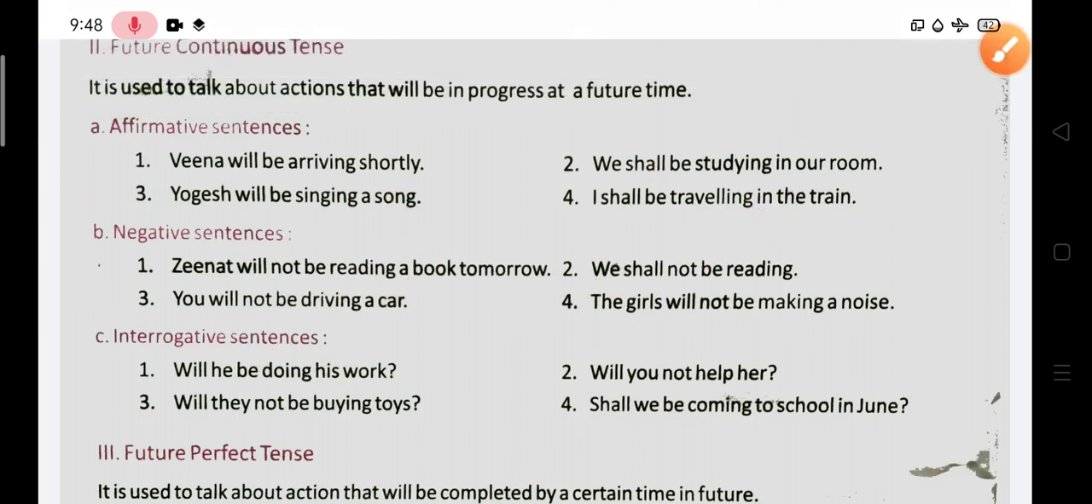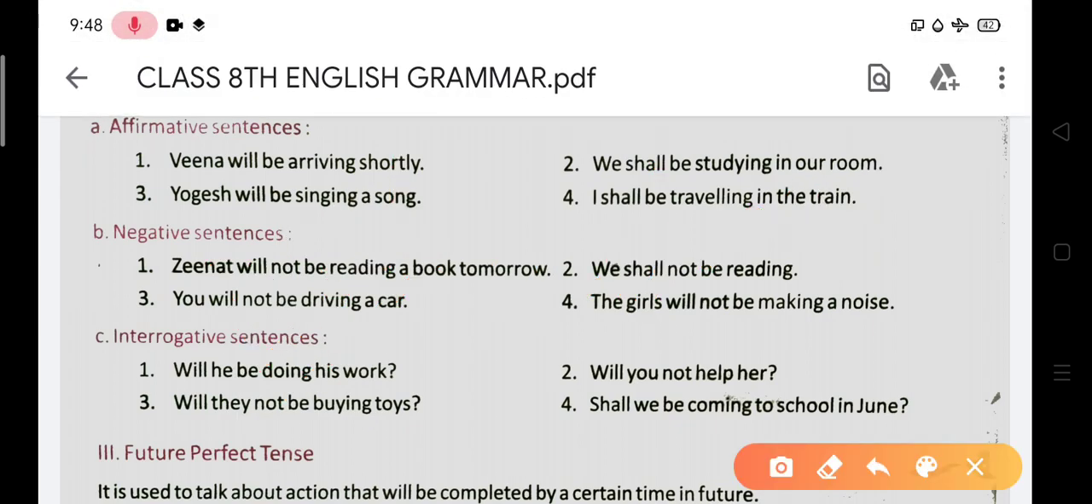Okay, like this. So listen, with the negative sentences, Jinat will not be reading a book tomorrow. After that, number second sentence you can say, we shall not be reading. Number third sentence, you will not be driving a car. And number fourth sentence you can say, the girls will not be making a noise.